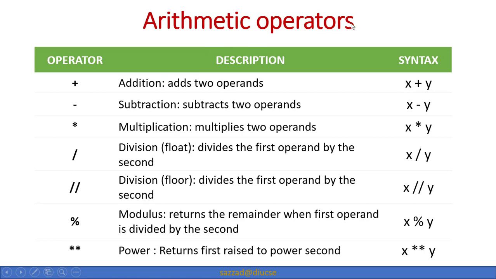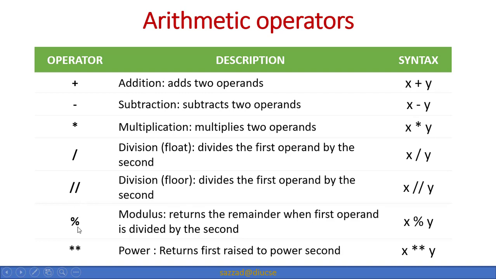Arithmetic operators, these are nothing new. We all know from C programming what the arithmetic operators are, like plus, minus and multiplication. This one is used for division. If there are two forward slashes, then it is another kind of division, where we take the floor value.